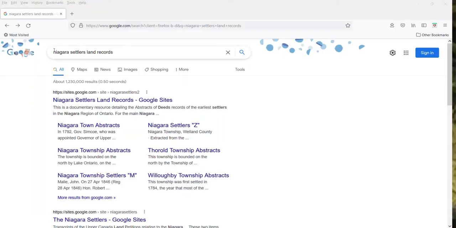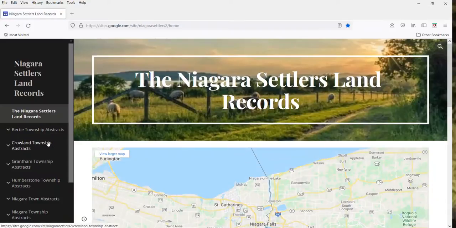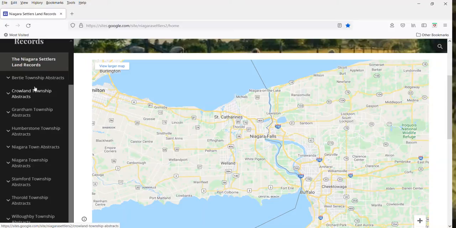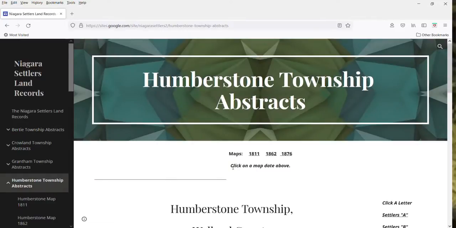I just Googled Niagara Settlers Land Records. This is a website that has been put together by a fellow named, I think his first name is Bob. His last name is Mutry, but he's got a lot of really good information here. I'm going to go to Niagara Settlers Land Records. And on the side here, now he has not done all of the townships in Niagara, but I'm working on Humberstone right now. So I'm going to go to Humberstone, and he's got maps here.